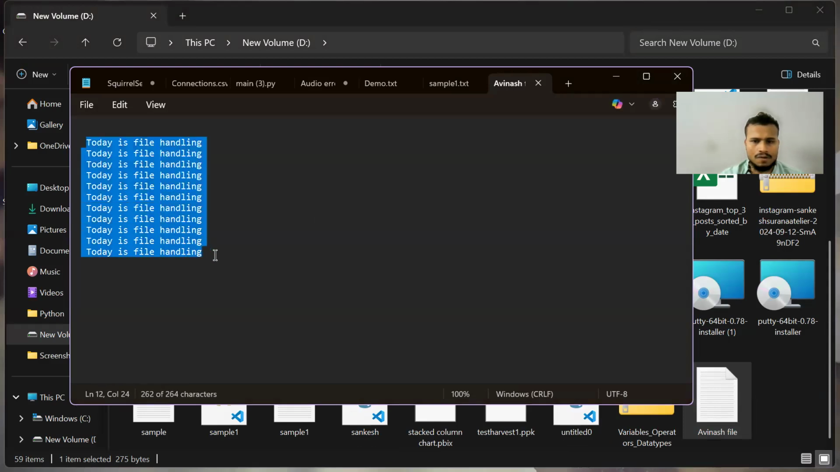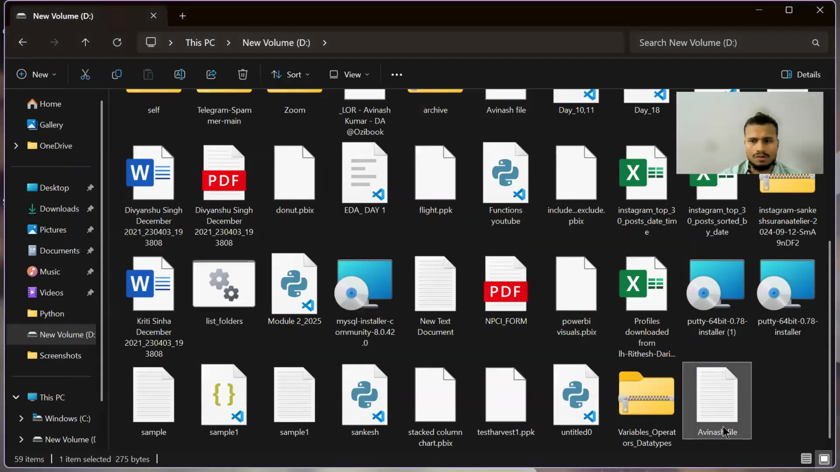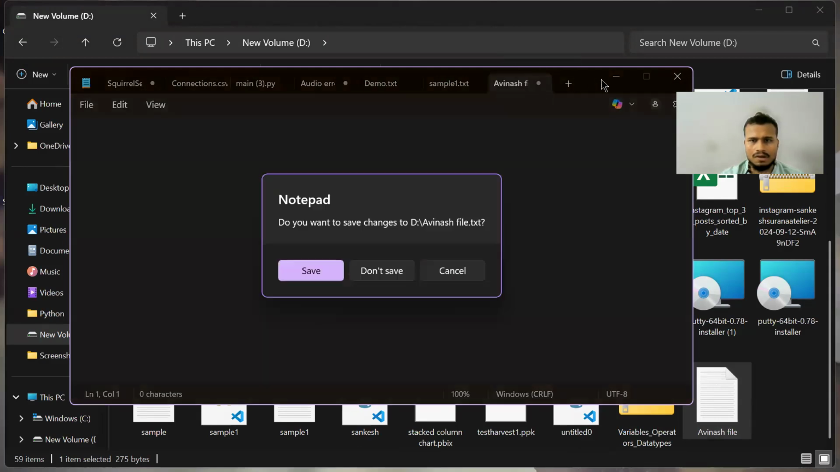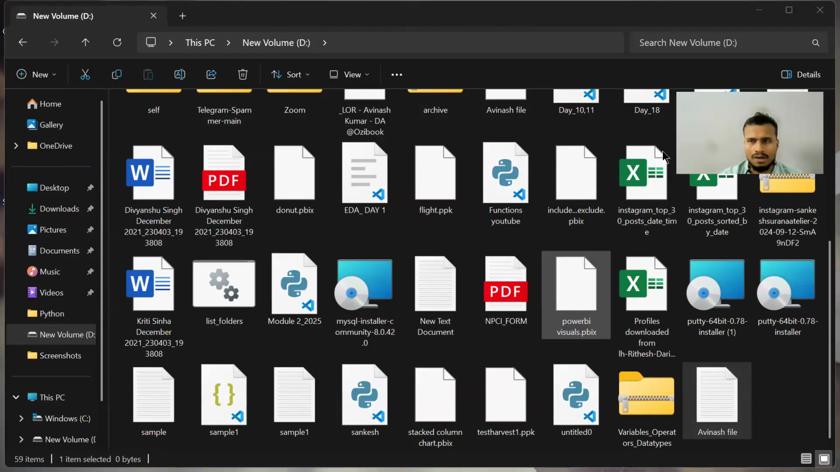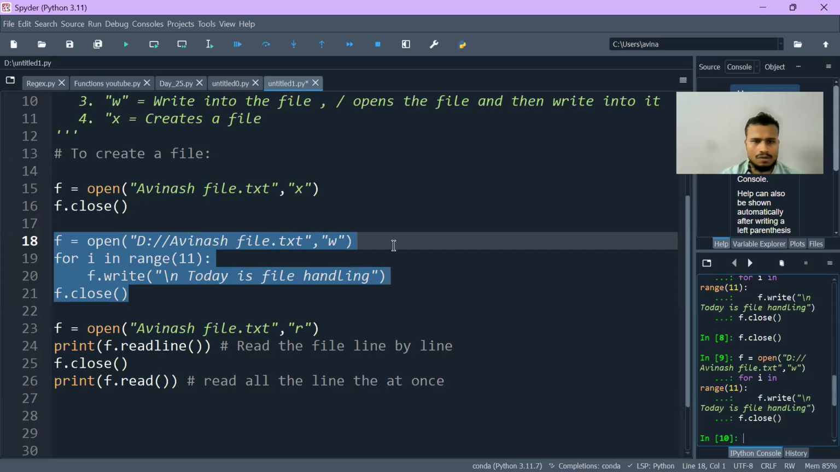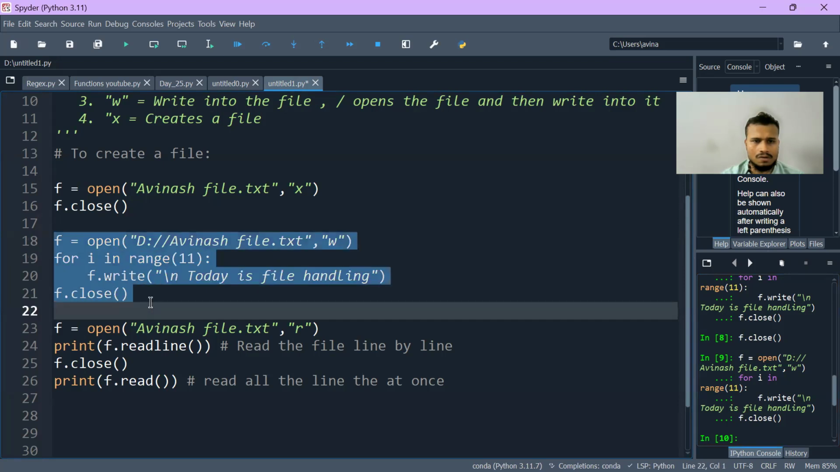Okay, if I want to remove all these things from the file, and then I close it and open this file again, then you can see nothing is here. Do you want to save changes? Save. You can see nothing is there in this file. Again, I will try executing that line of code to see whether it's working or not.